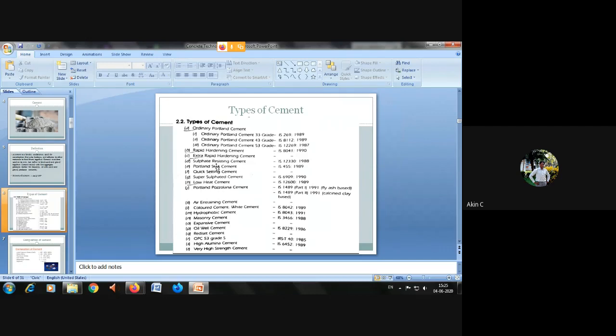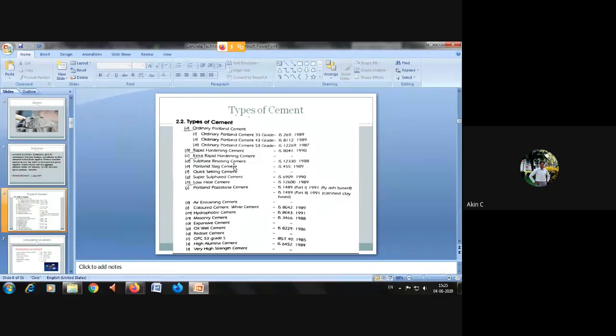Because I've already told you in class that water may contain any type of compounds, or cement may contain any type of compound. If you have more sulfate content, definitely it will create some problem. If you have more chloride content, definitely it will create some problem with the reinforcement. It will react with the reinforcement and make it rust fast, and the strength of the building will be reduced because of that corrosion problem.